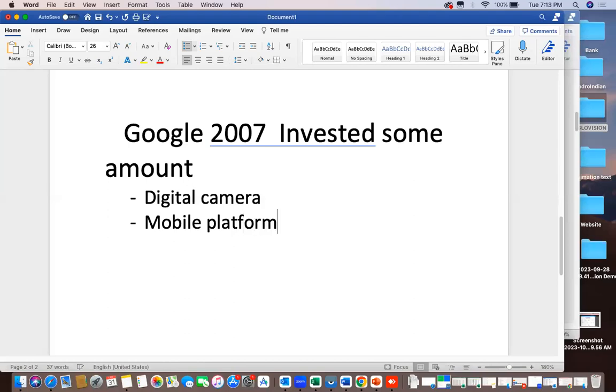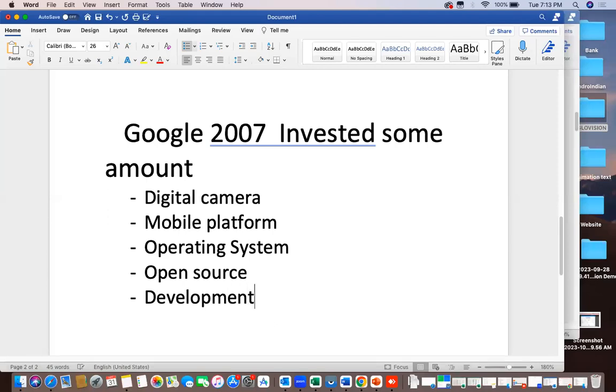So the next software they would release is for mobile, and in future it would be an operating system. And it is open source. And finally, it has a development environment also. So these all were their plans for the future.